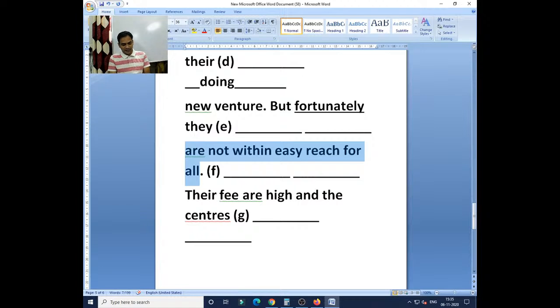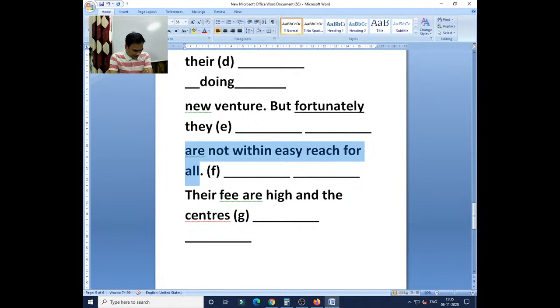Type me your answer and send it. Some centers, they are doing very well in their new venture, but unfortunately they are not within easy reach for all.